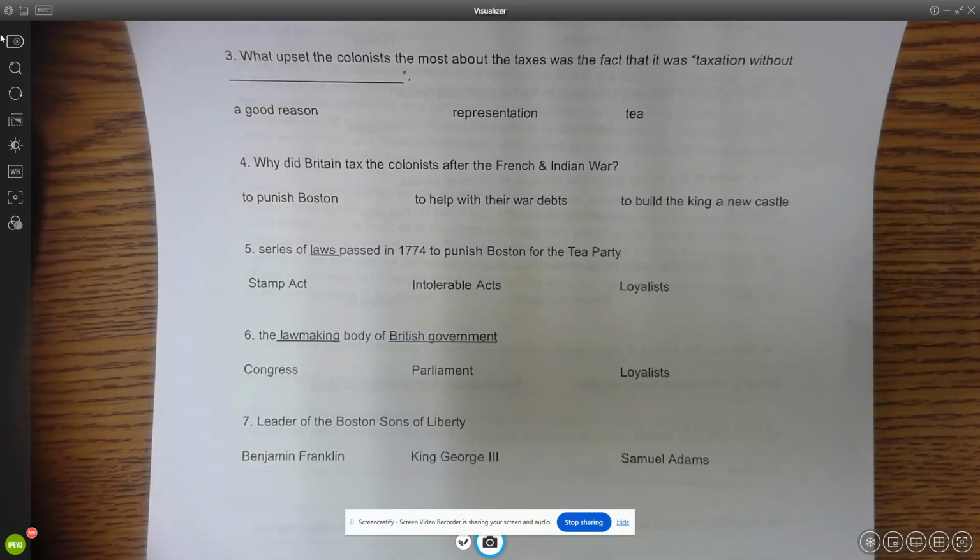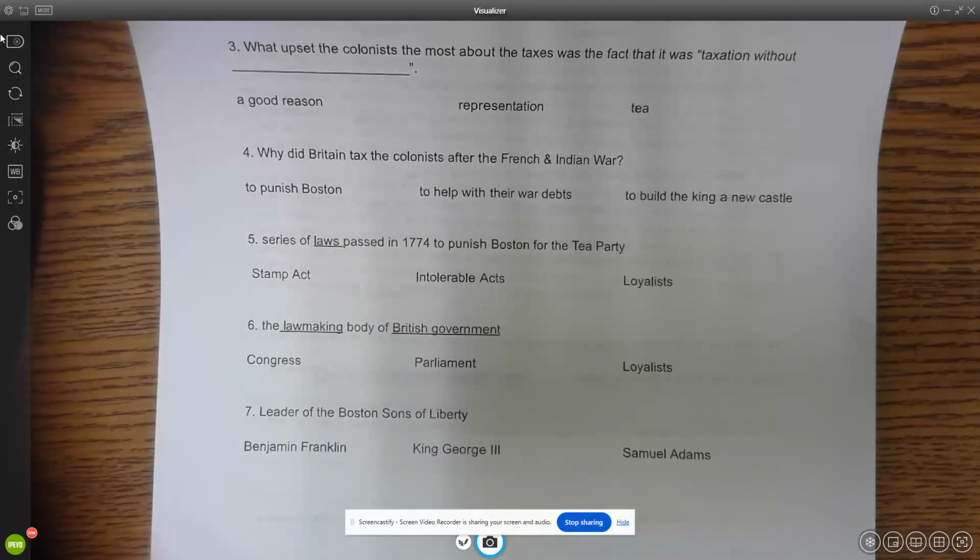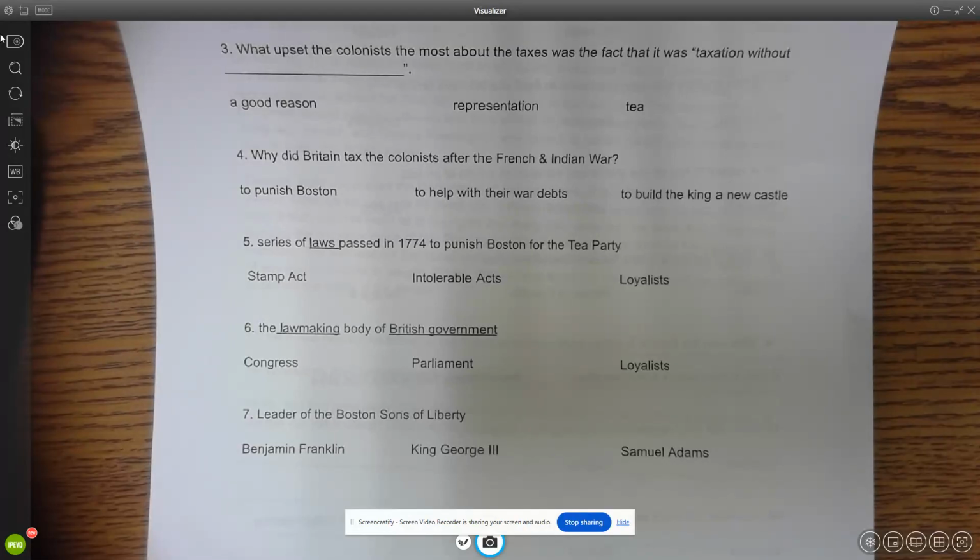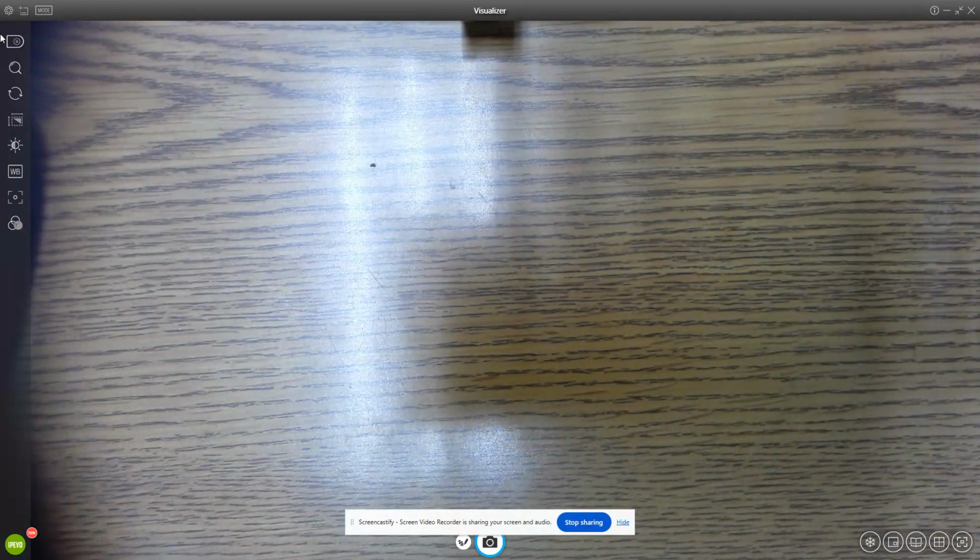Number 6, the lawmaking body of the British government is called Congress, Parliament, or Loyalists? Number 7, who was the leader of the Boston Sons of Liberty? Benjamin Franklin, King George III, or Samuel Adams? Moving on to the next page.